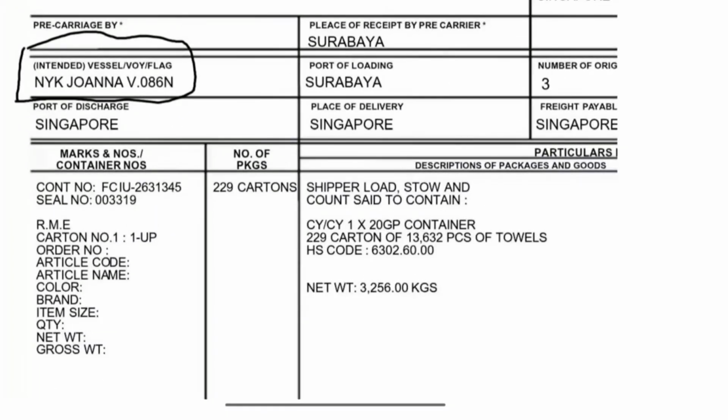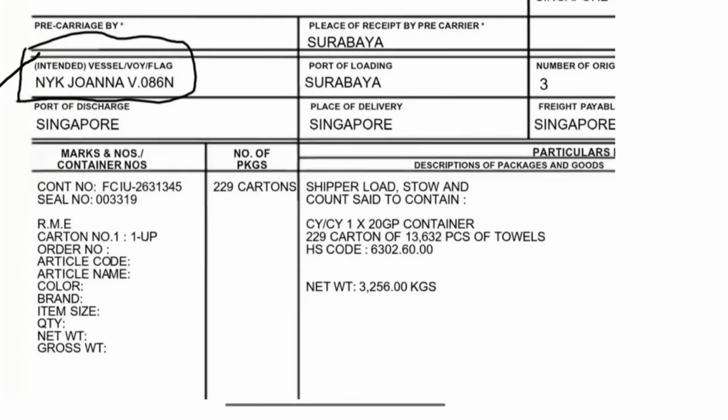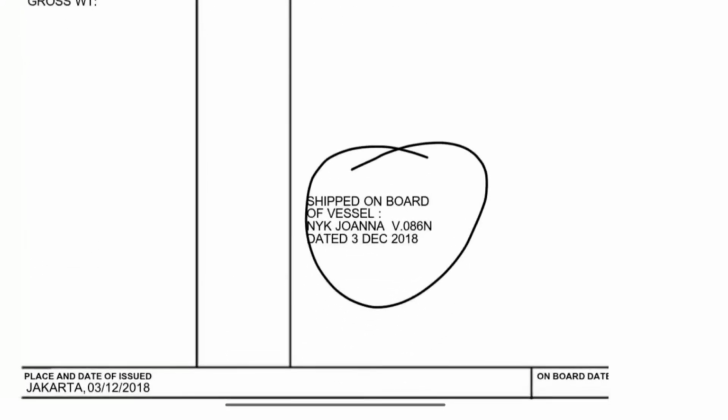Here we can see the vessel name is "intended". In this case, a shipped on board notation mentioning the shipped on board date and vessel name should be mentioned.